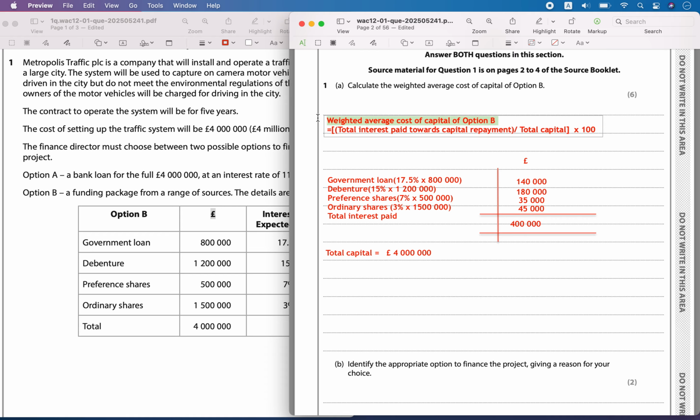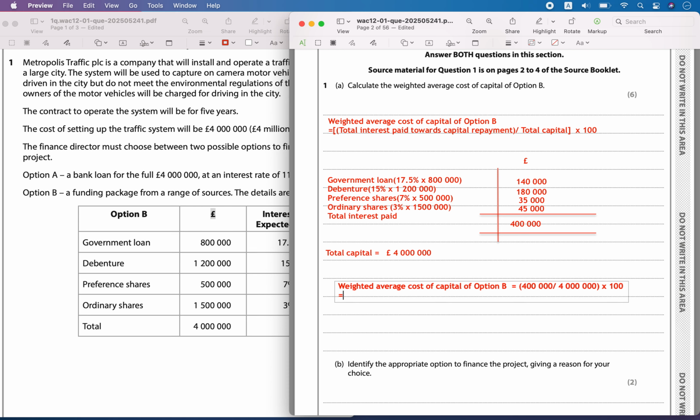So now the weighted average cost of capital for the option B investment is going to be equal to 400,000 divided by 4 million, and then you will multiply with 100. So your weighted average cost of capital will be around 10%.